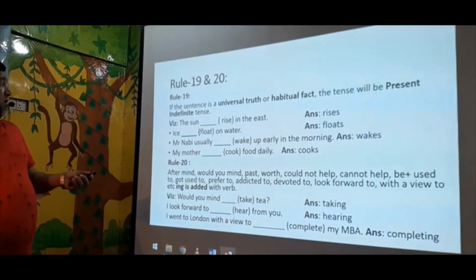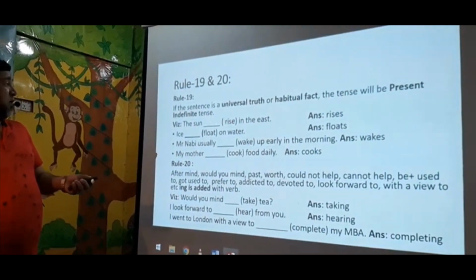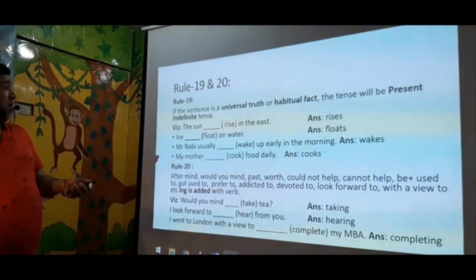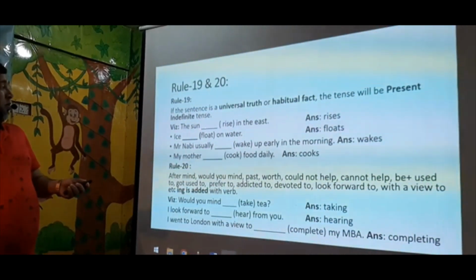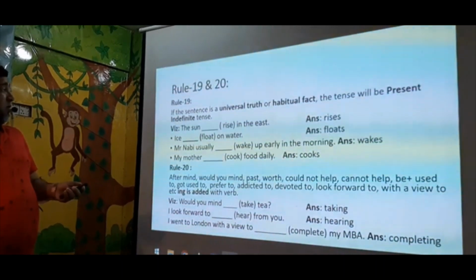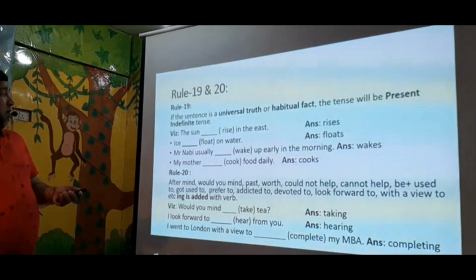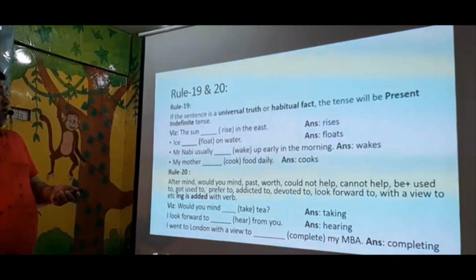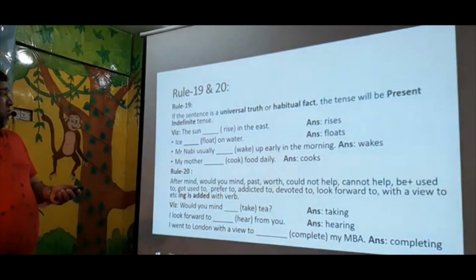The sun is singular number, so if we make it present indefinite tense, s is added with the verb as per the rule of present indefinite tense. The sun never rises in the west. So it is a universal truth.